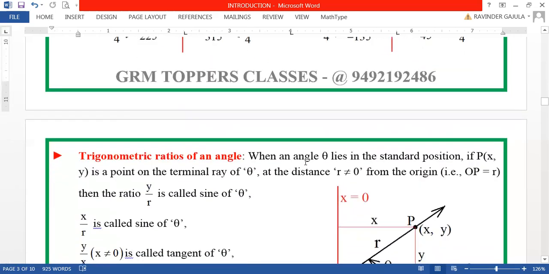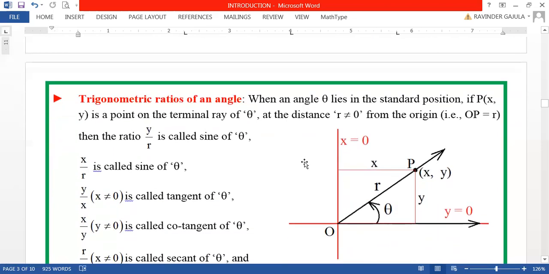Now, how the trigonometric ratios will be defined will be discussed in the next class. So please, students, I am going to give you very valuable content on this particular chapter, trigonometry. So even definitions and other properties of these trigonometric ratios and identities will be explained in a well-defined manner.